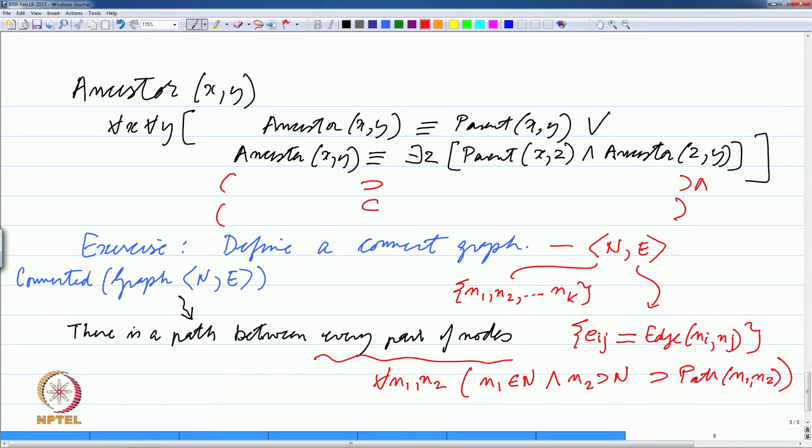Any idea of how to? Now, we need to define the predicate path. Any suggestions on how I can define that there is a path from node n1 to n2? Essentially, when I say define, I mean I am expressing a logical statement which will be true whenever there is a path from node n1.